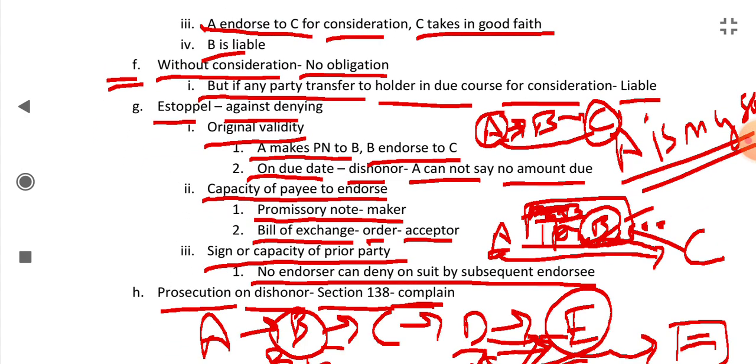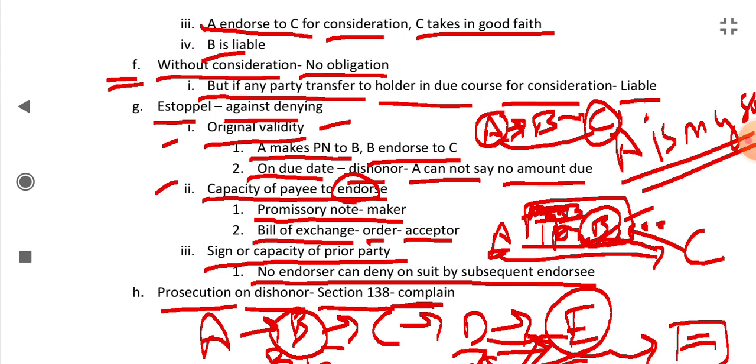Next was estoppel. There were three conditions which the previous endorsers, or the payer or maker, cannot deny. As we have seen in examples, the original validity cannot be denied. Next, the capacity of the payee to endorse cannot be denied.